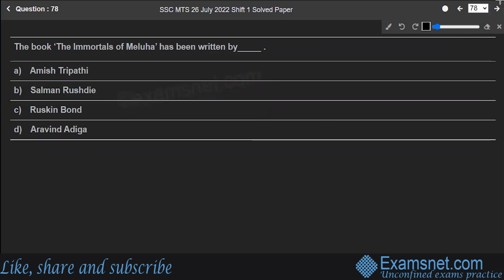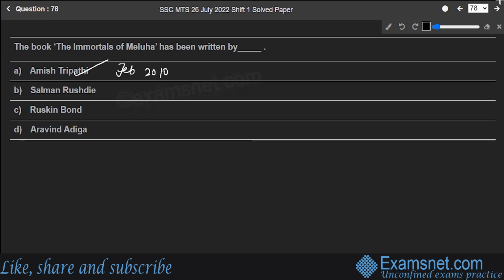The book The Immortals of Meluha has been written by Amish Tripathi, Salman Rushdie, Ruskin Bond, or Arvind Adhikar. Well, the correct answer to the question is option A, Amish Tripathi. The Immortals of Meluha was the first book of Amish Tripathi. It is the first book of Amish verse and the first book of Shiva trilogy. Also, the book was published in February 2010.